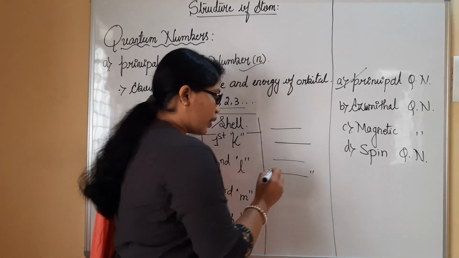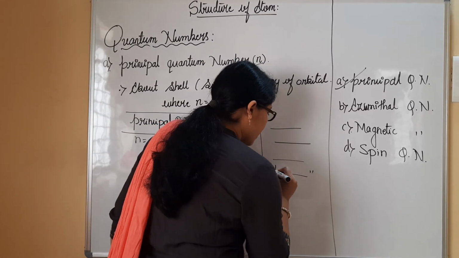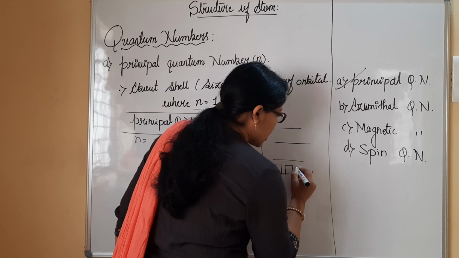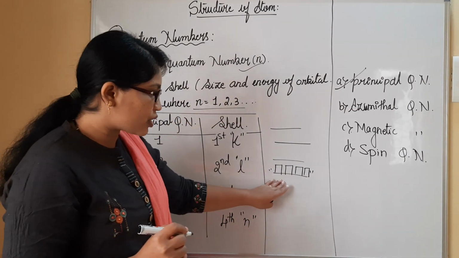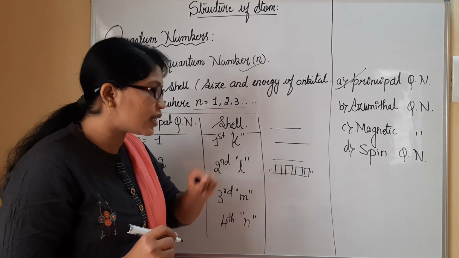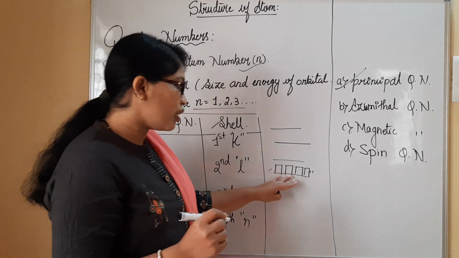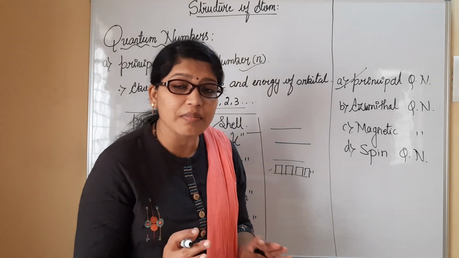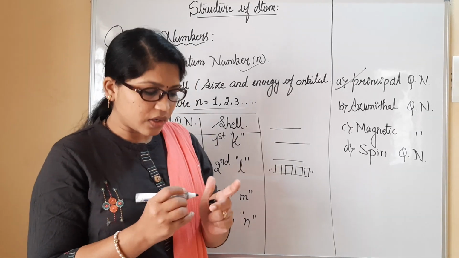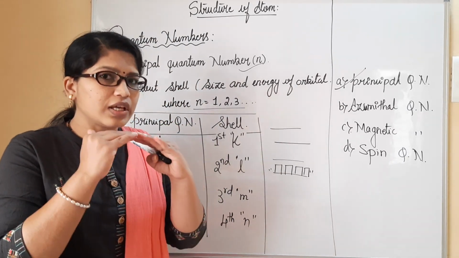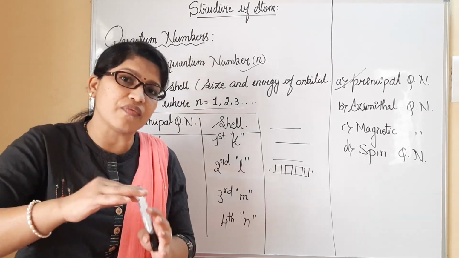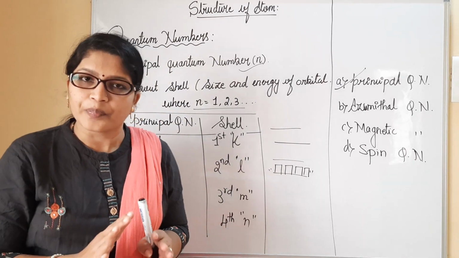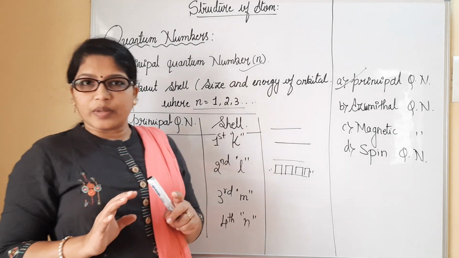Now, on the first floor, certain rooms are present. In the first shell, we have certain rooms present here. But the thing is, all the rooms in the first floor are the same in nature. I repeat my words: on the first floor, all the rooms which are constructed are the same, and in them electrons will be present.